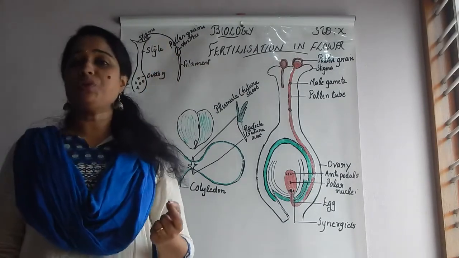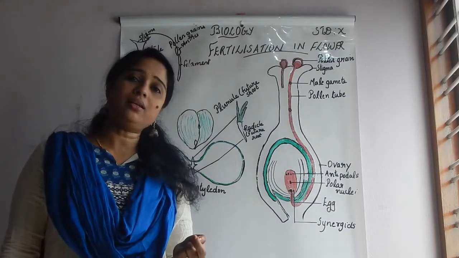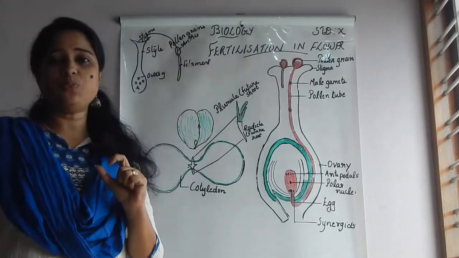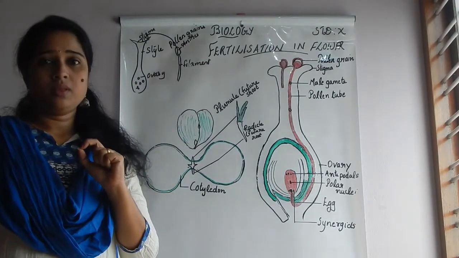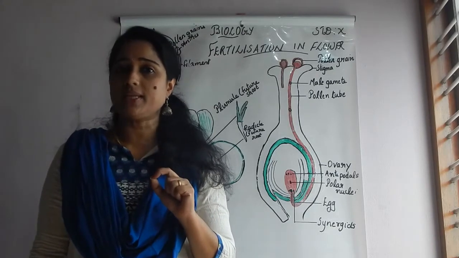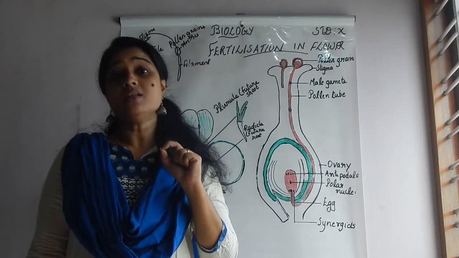And you know there are two types of pollination. What are they? Self-pollination and cross-pollination. Self-pollination takes place in a single flower. In which type of flowers does self-pollination take place? Yes, in bisexual flowers only.